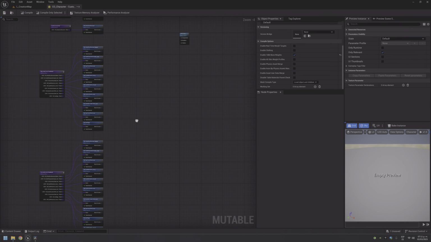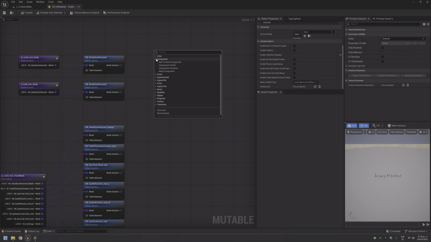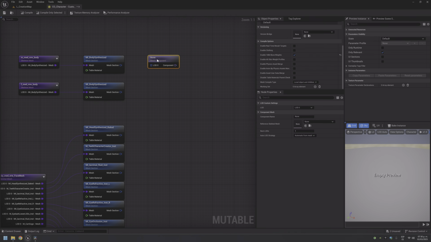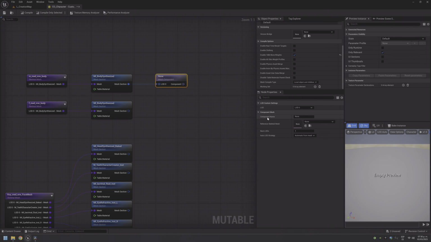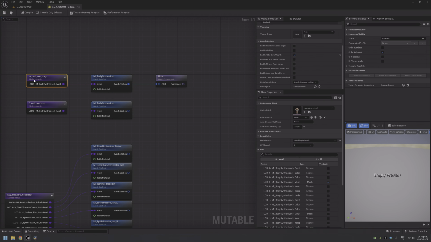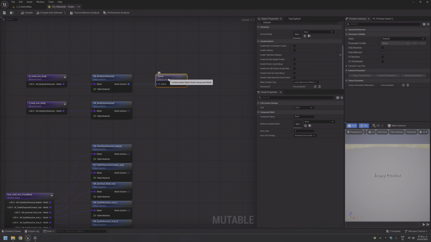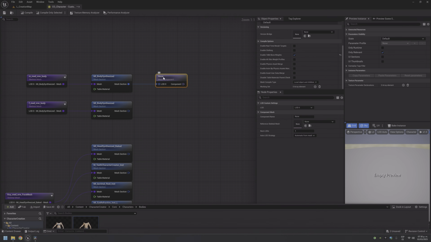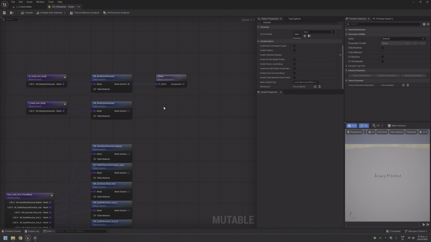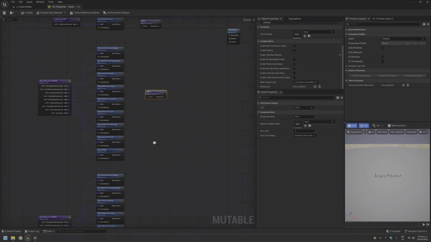Okay, so right click, component, mesh component, and drag it and select it here. And we need 2 things here: a name, that is the name that we will search for wherever we want to access this skeletal mesh, and we need a reference skeletal mesh. So we will use the same. Mesh component here. Actually, Control C, Control V.